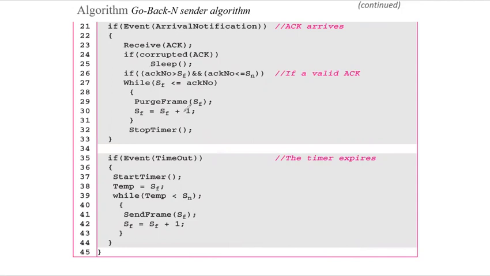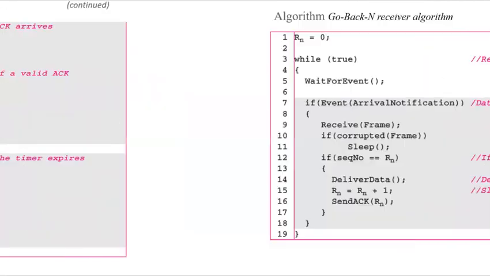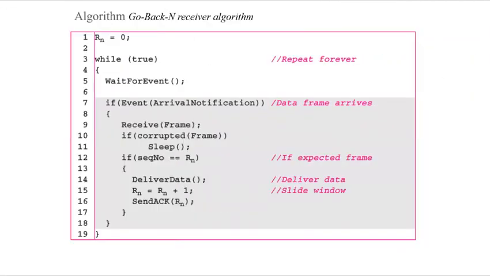It will delete the next frames and send the frames again. So this way, the go back N receiver algorithm and the go back N sender algorithm are given. You can check the same because they are similar to stop and wait ARQ protocol. So you can refer back to stop and wait ARQ protocol and understand the algorithms for the same.